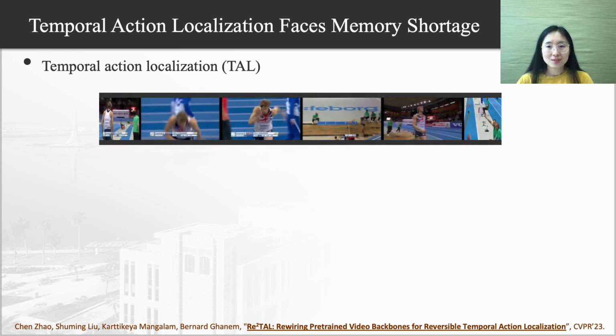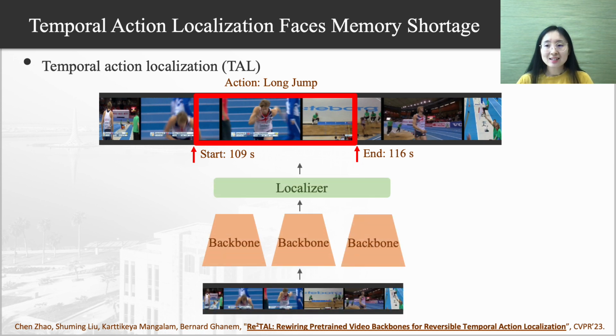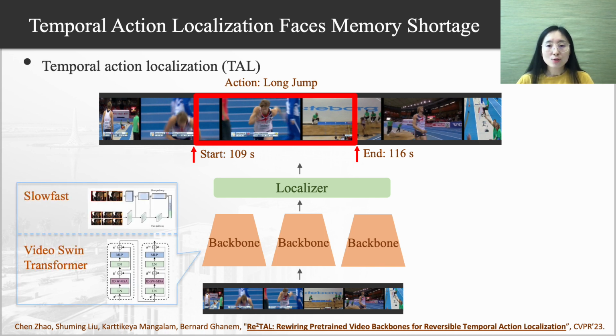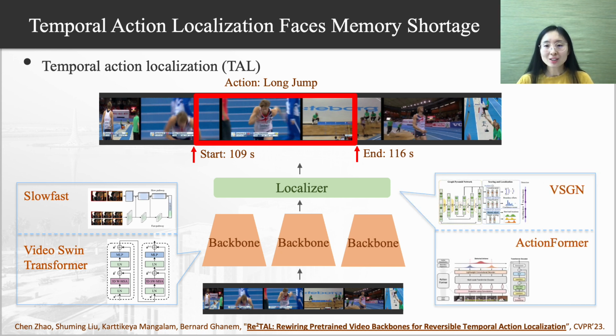Temporal action localization, TAL for short, aims to recognize actions in a long video and localize their start and end timestamps. It is a typical long-form video understanding task, which needs to reason among a large number of video frames. This is a widely adopted TAL architecture, which comprises a backbone and a localizer. The backbone, such as SlowFast and Video Swin Transformer, extracts short-term video features. The localizer, such as VSGN and ActionFormer, performs a long-term temporal aggregation and outputs the prediction results.